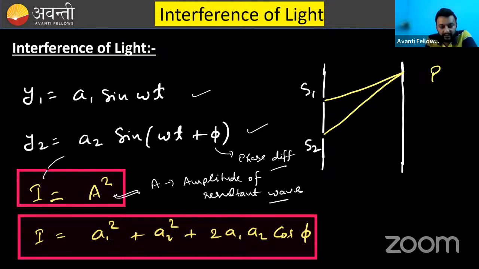And intensity is directly proportional to A square. This is the thing that you should remember. Always intensity is proportional to A square.